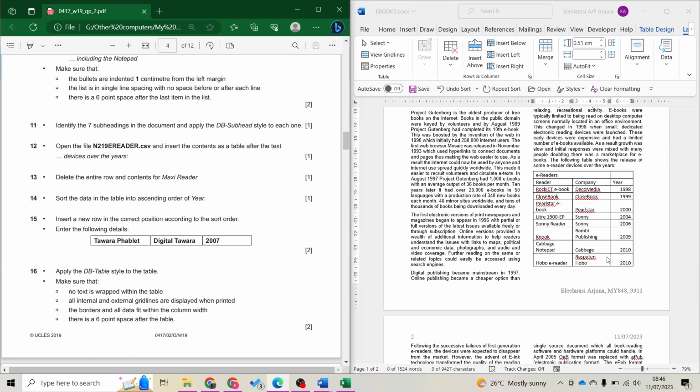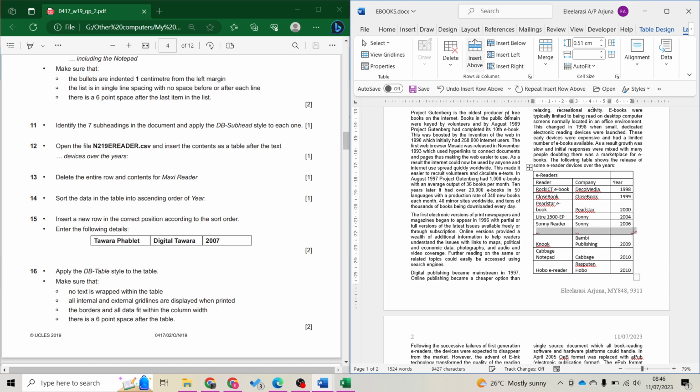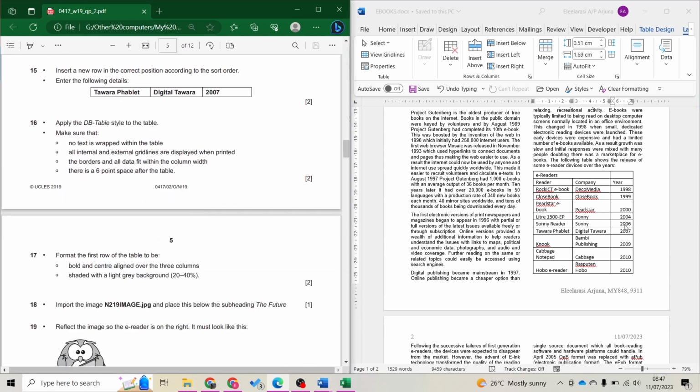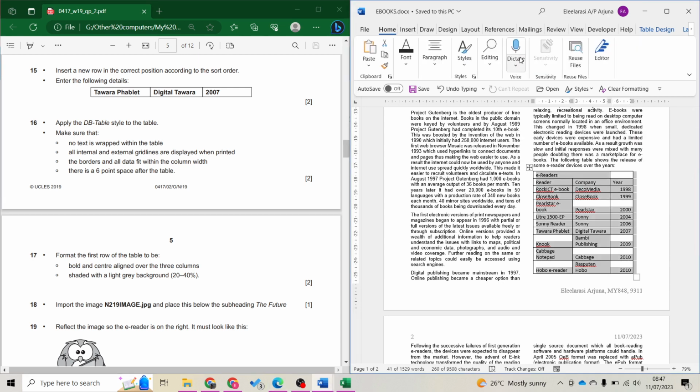Insert a new row in the correct position according to the sort order. So it's 2007. 2007 should be above this. Then we're gonna type Vara tablet, 2007. Save. Apply PB table style to the table. Select the whole table. Home. Style table. Done.